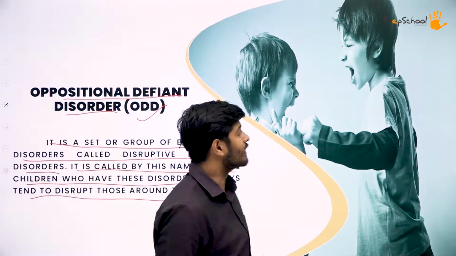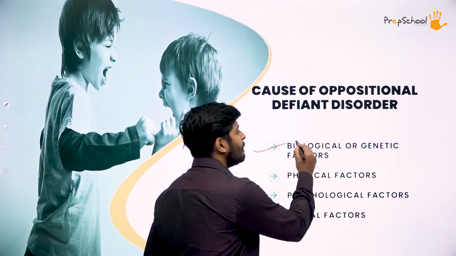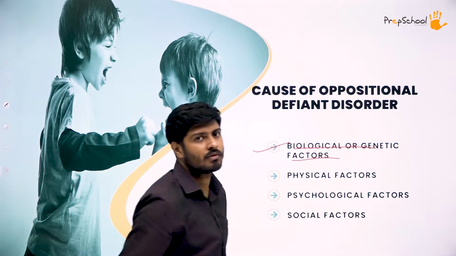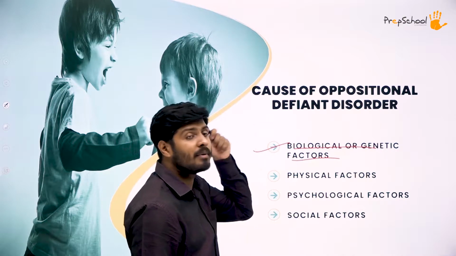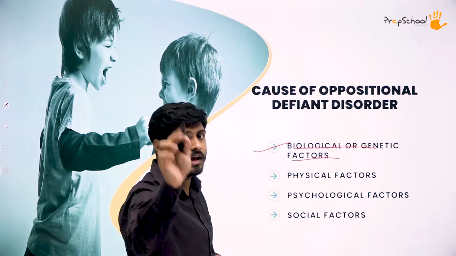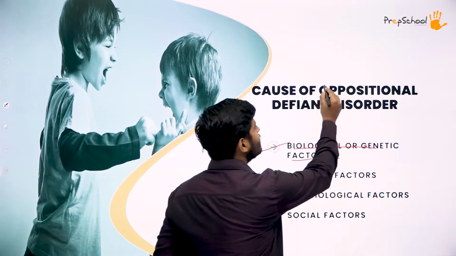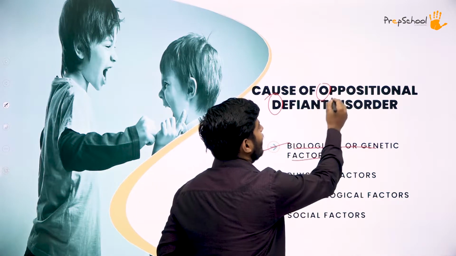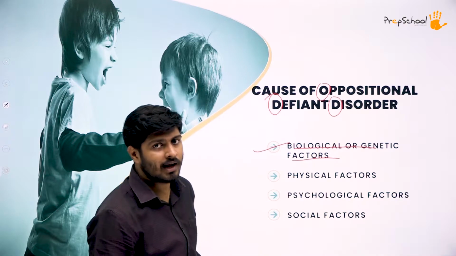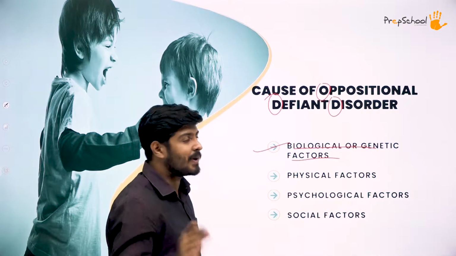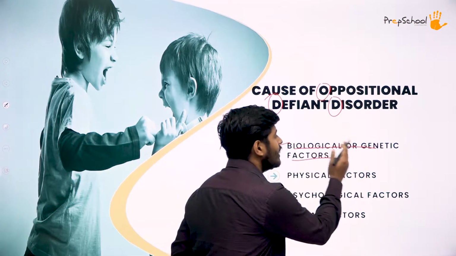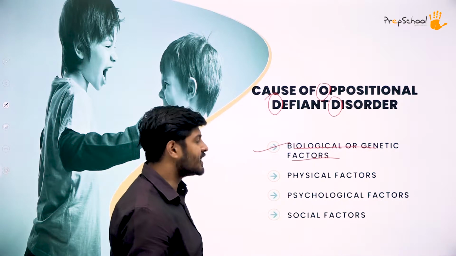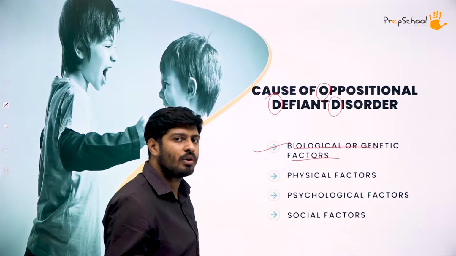Let's have a quick look at it. The first factor is the biological or genetic factor. What is the first cause of oppositional defiant disorder, abbreviated as what? I gave you the abbreviation. It is O, D and D, that is called ODD, expanded as oppositional defiant disorder. The first cause is biological or genetic factors. That we studied, it's a common factor for the majority of disorders.